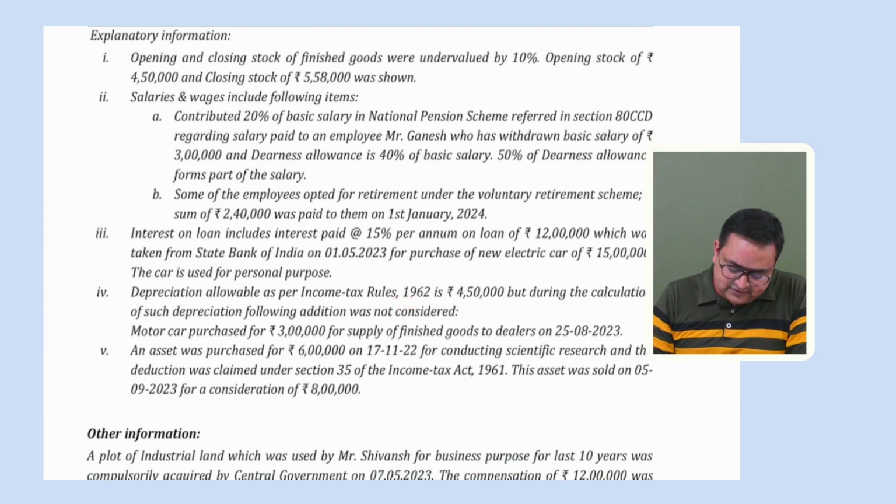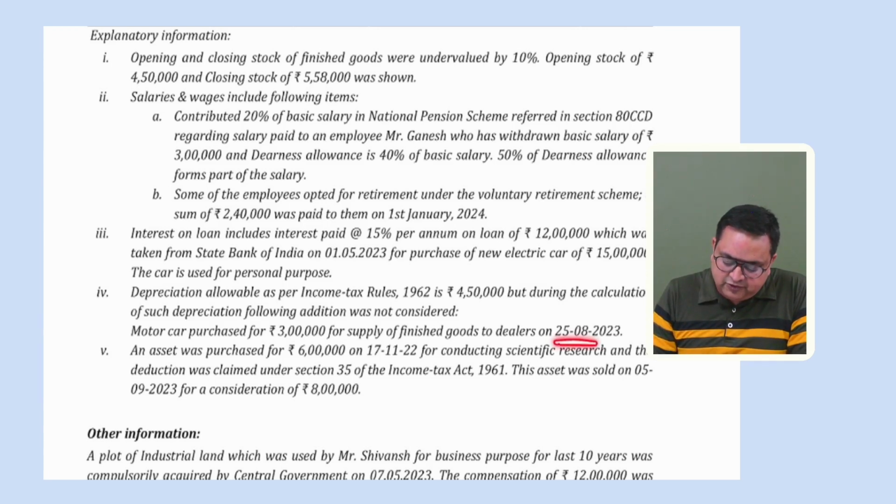Depreciation is allowed, you can do this. This much is the depreciation, and there is also a vehicle of rupees 3 lakh. They have not charged depreciation. Please charge depreciation on this also, right? And will you be charging additional depreciation on this amount because this person is a manufacturing assessee? Answer is no, because this is a motor car. Additional depreciation is not allowed on vehicles. It is not allowed on aircraft. It is not allowed on ships, right? So only normal depreciation you will be claiming.